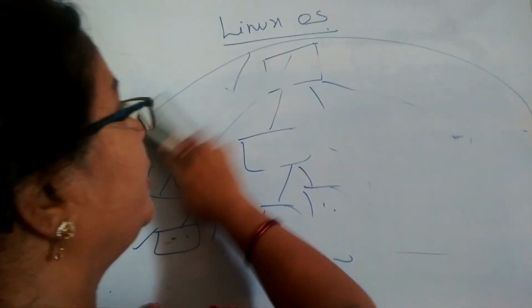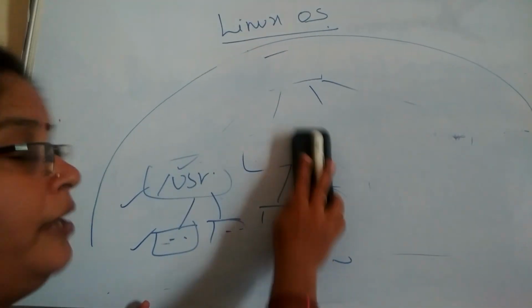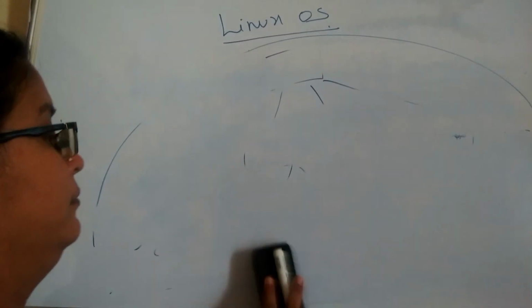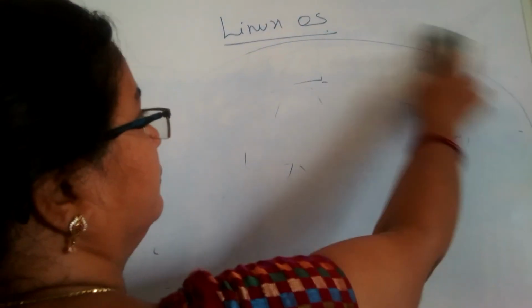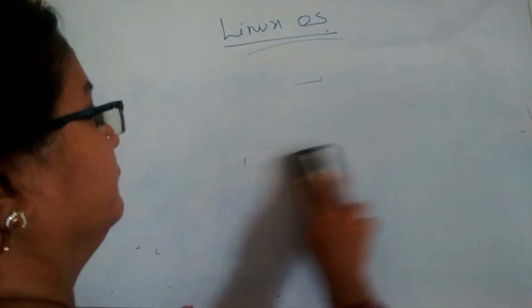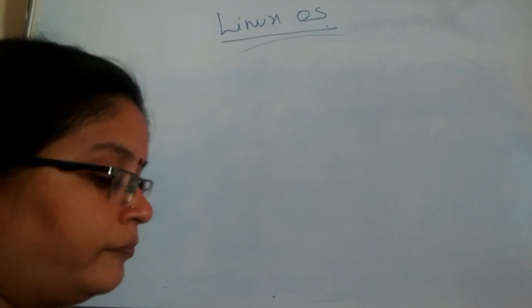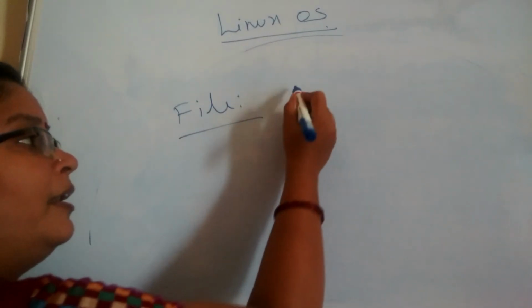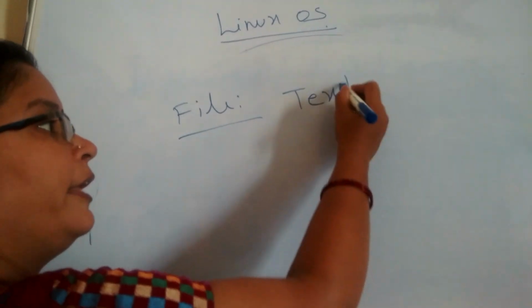One more thing we need to see here is what is a file. Normally a file is a collection of text.